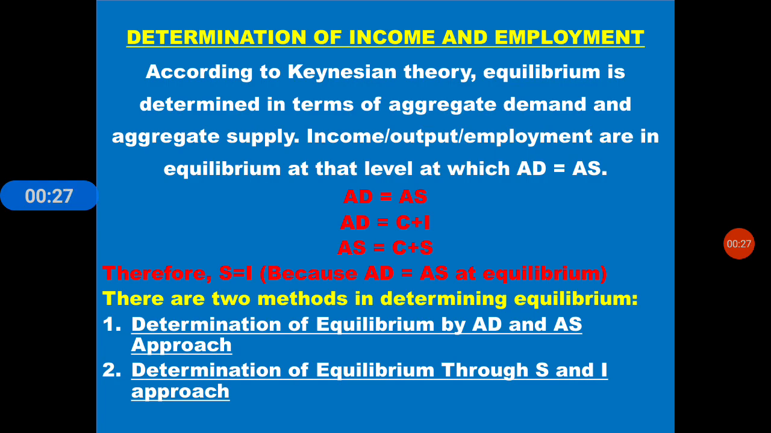Income, output and employment are in equilibrium at that level at which AD is equal to AS. Output is related to employment, and employment is related to income. So when output is generated, income is generated and employment opportunities are also generated. These things will be in equilibrium at the point of aggregate demand.